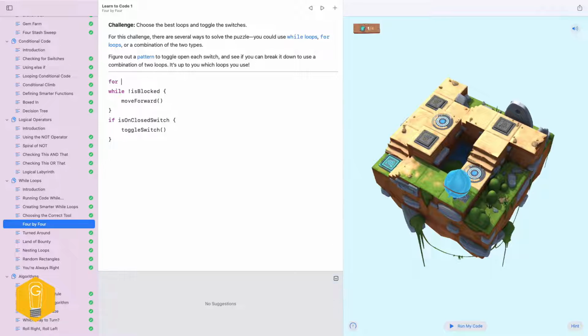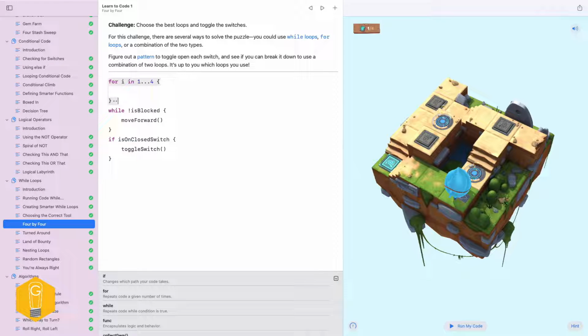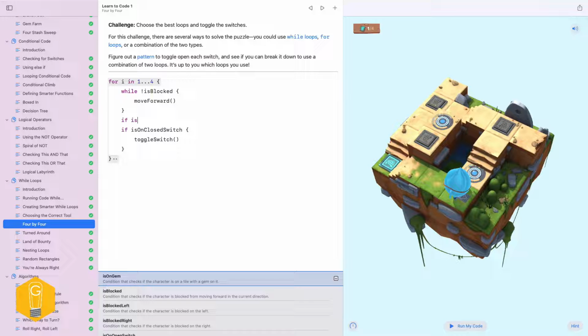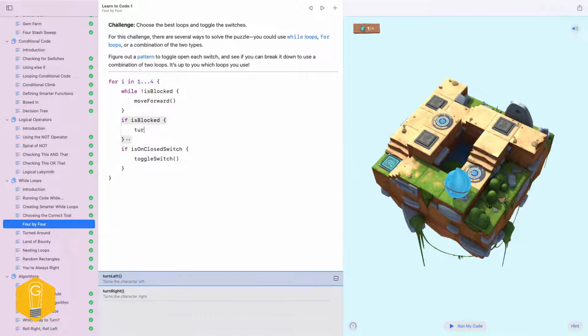So I could start out with for i in range 1 to 4. I used to feel bad about using that i, but they're using it in their examples, so I'm going to do that too. So now we're using both things, and I'm just saying I know for sure there's 4 patterns I essentially need to do, and while I'm not blocked, I'm going to move forward. And then I could say if is blocked, turn right. And that's going to help do this.